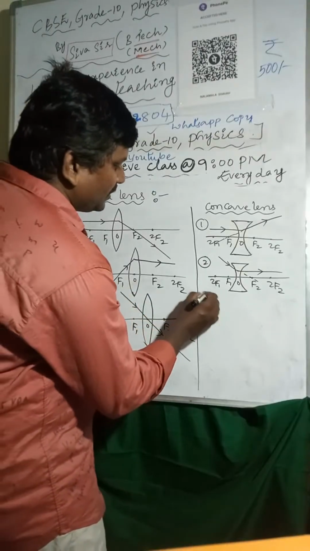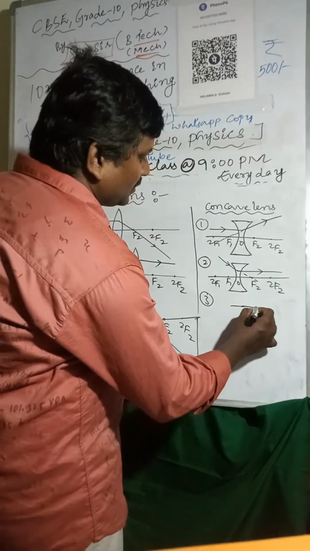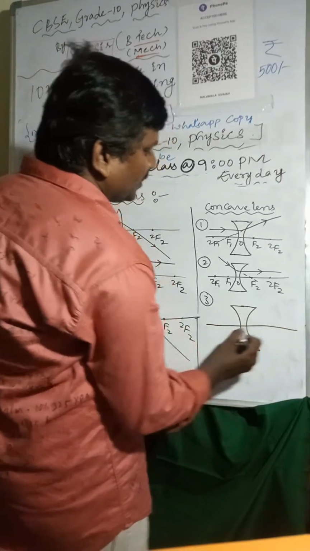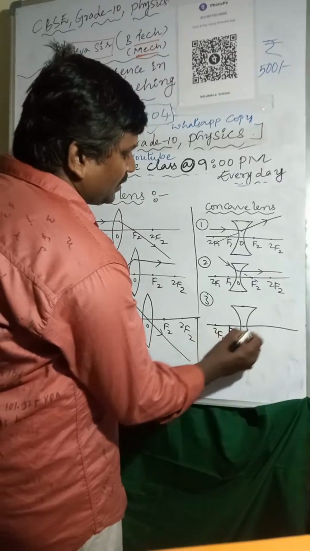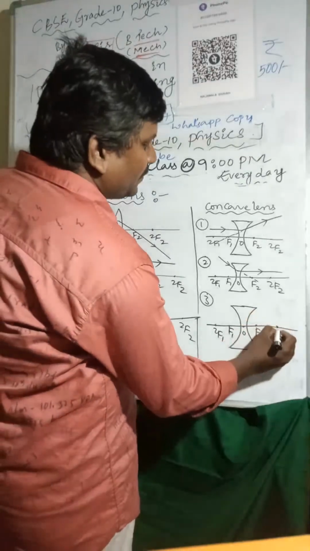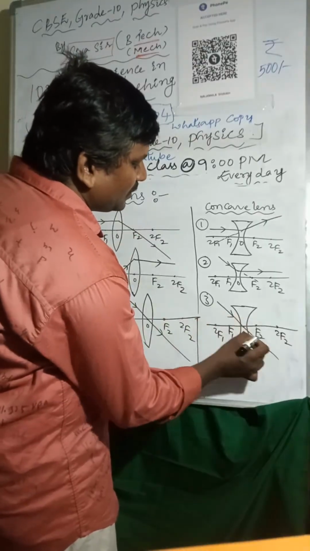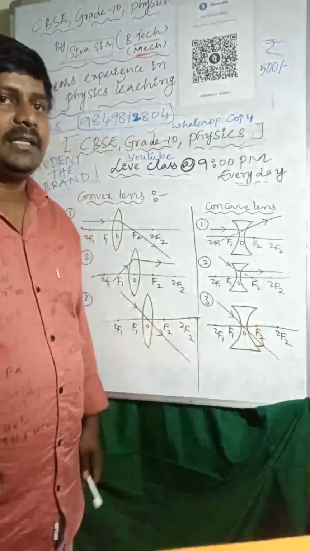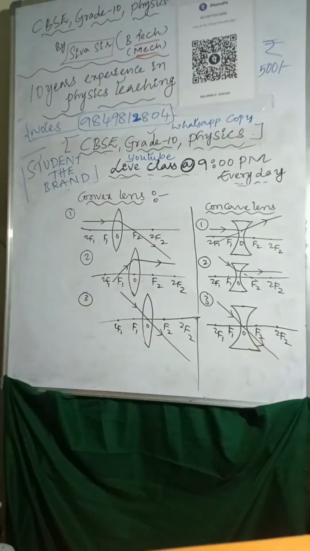Now I am going to the third one. Here is the third one. Optic center, F1, 2F1, F2, 2F2. If the light ray is passing through the optic center, no deviation takes place. So it passes like this only. You can check once for the convex lens and the concave lens. Practice twice.